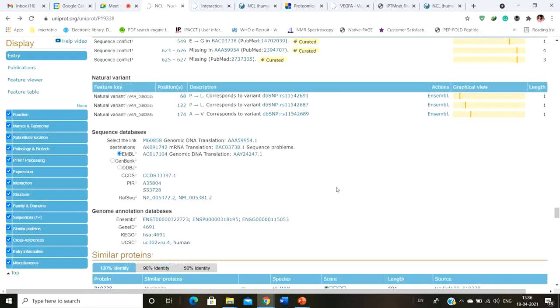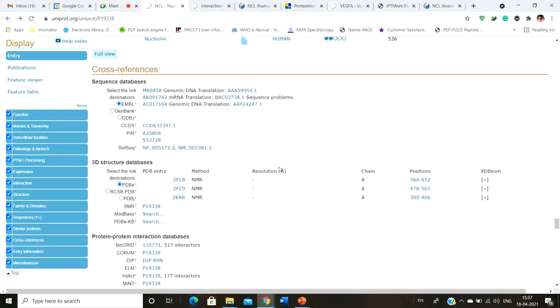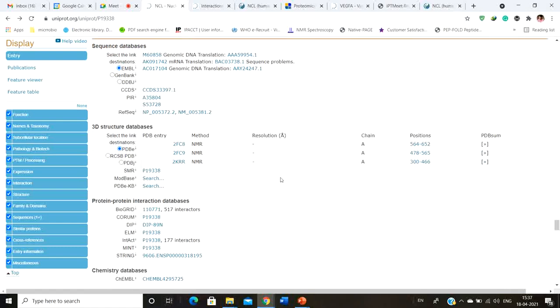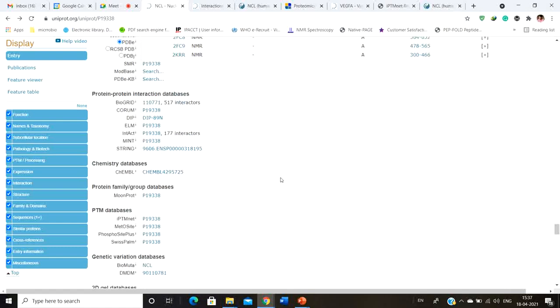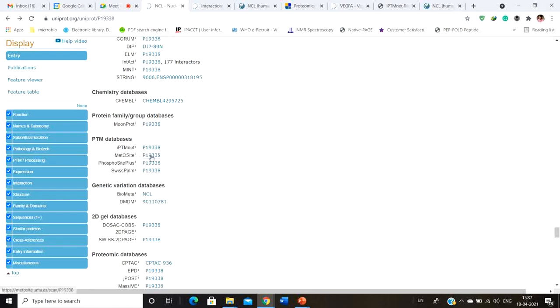Okay, and not only that, this particular website and database has more information that you can gather. You can simply click on anything to see the information on the other side.